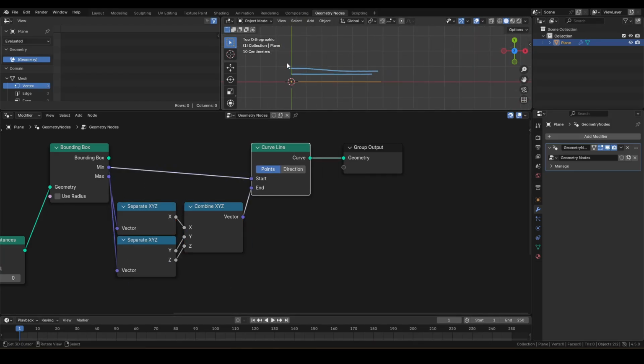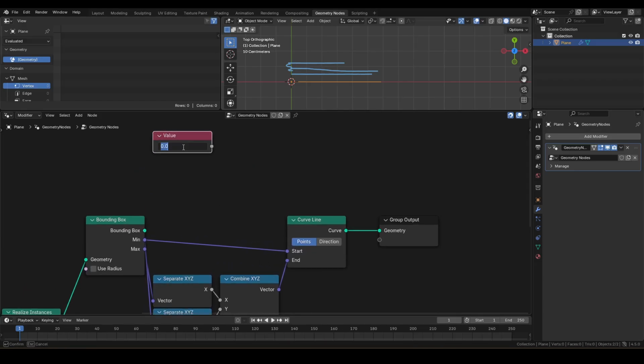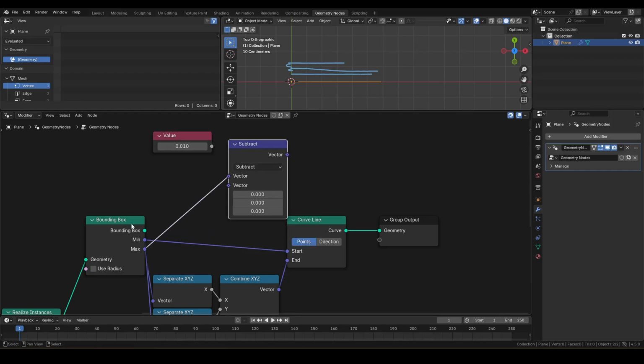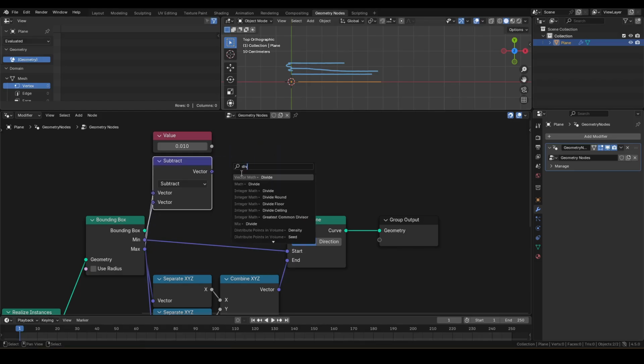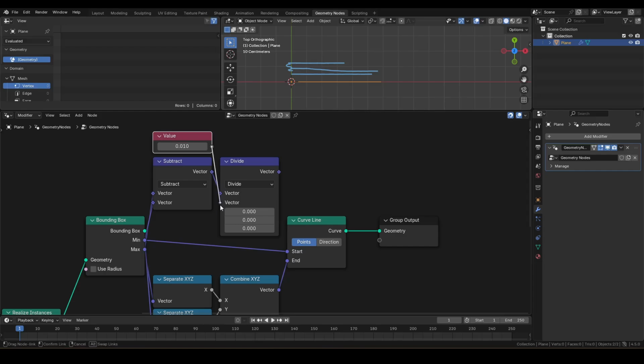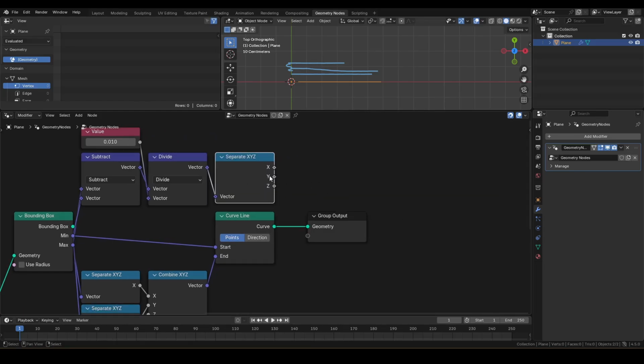Next, we'll duplicate lines upwards in uniform spacing. So let's define the line spacing using a value node. I'll set this to 0.01 meter for now. Get the dimension of bounding box by vector math subtracting min from max. Then vector math divide the result with spacing value. Separate XYZ and add 1 to y to determine the amount of lines required.